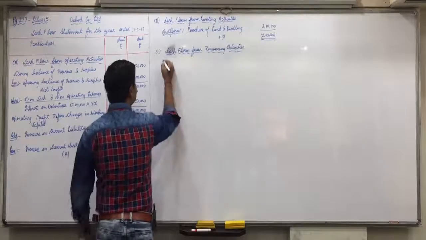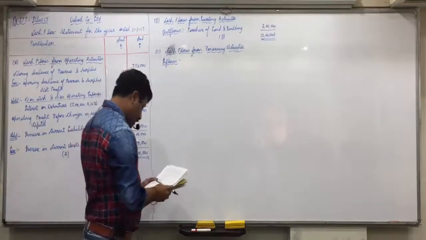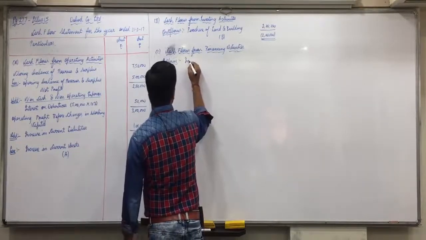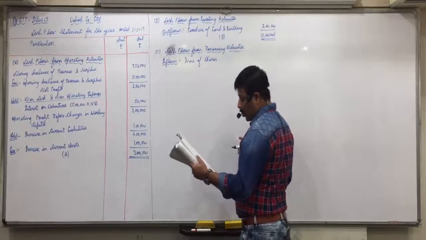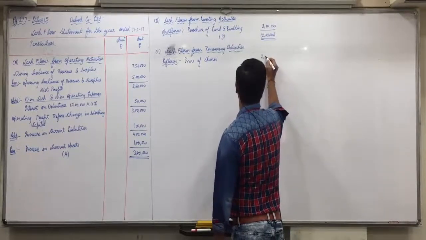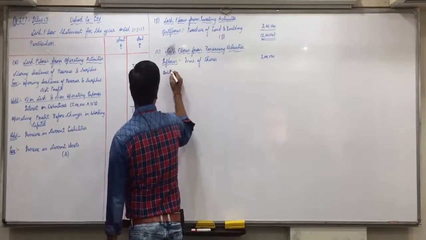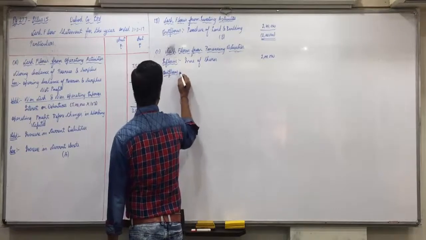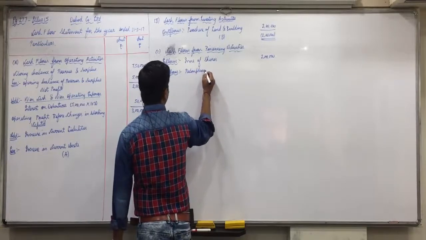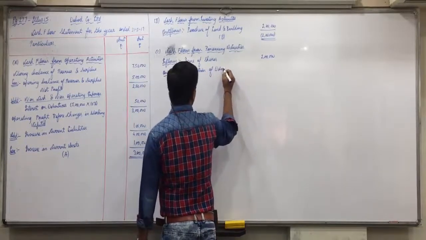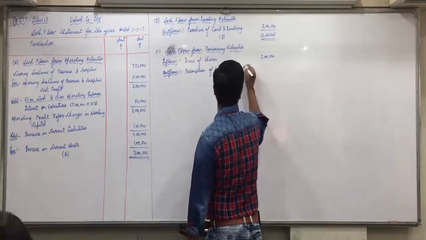Okay. And C is cash flows from financing activities. First, inflows. Issue of shares. Only one is there, so directly outer column 2 lakhs. Then outflows. Redemption of debentures. Seven lakhs to 5 lakhs means 2 lakhs. 2 are there, so inner column.